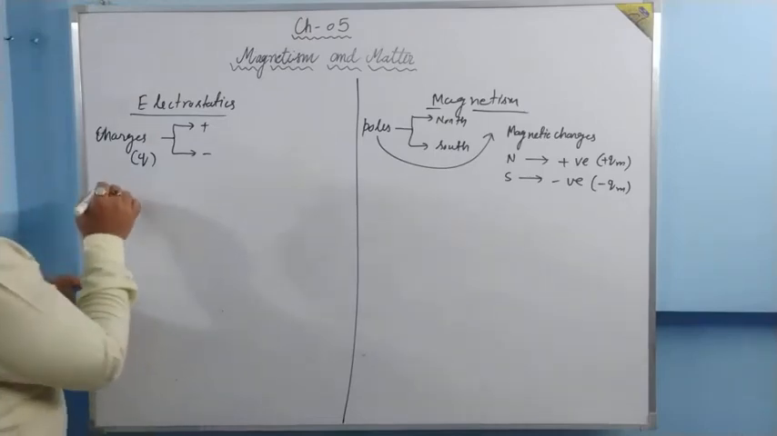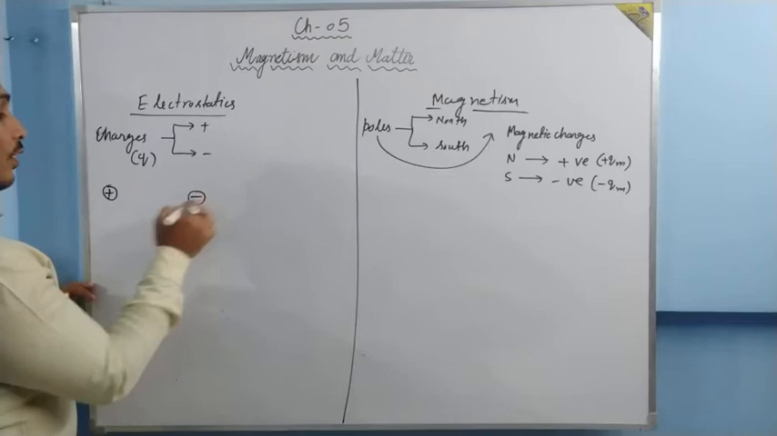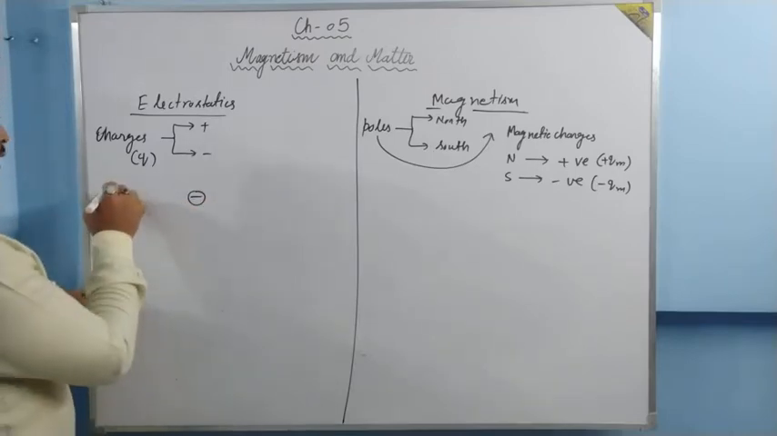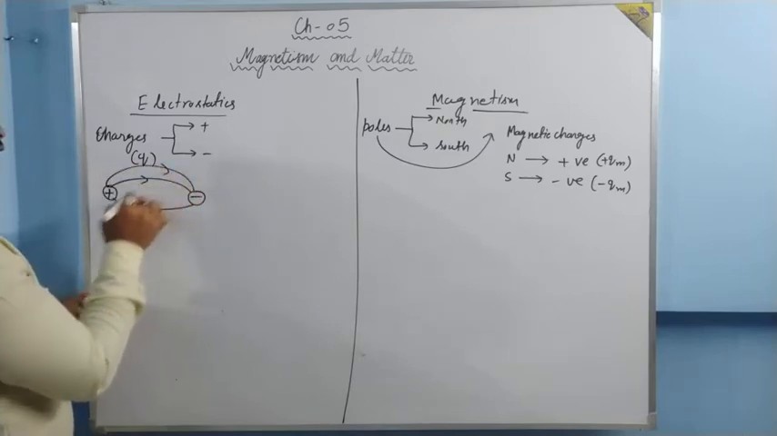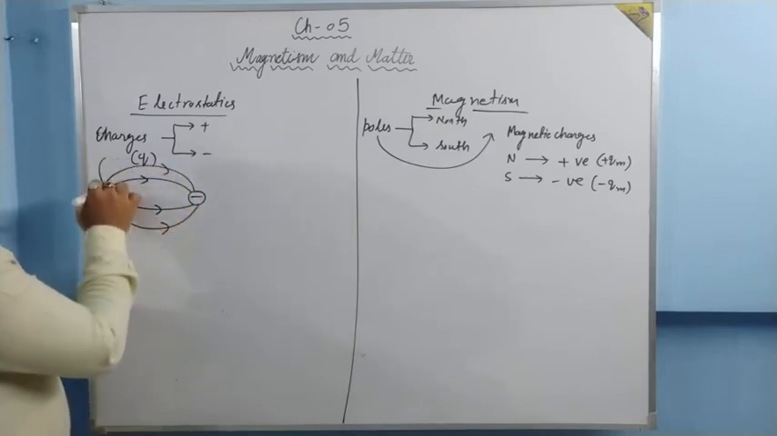Why am I doing so? Just see, if we see the pattern of electric field, if one positive and one negative charge is kept, then how is the direction of electric field? From positive to the negative. This is the direction of electric field.